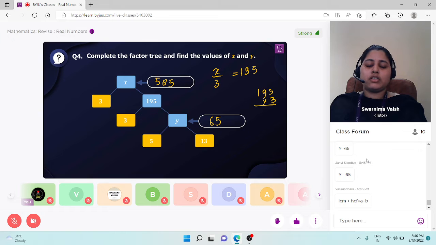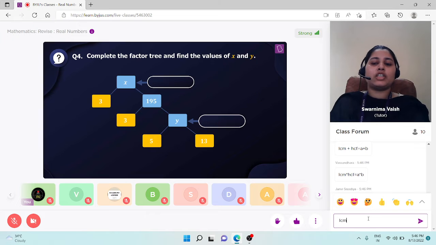LCM plus HCF is equal to A into B. Are you sure, Vasundhara? Okay, now product. LCM into HCF is A into B. Okay. Any other answer? Yes, Janvi. LCM into HCF is equal to A into B. Well done, Vasundhara and Janvi. Students, absolutely correct. Yes, students, it's a relation.